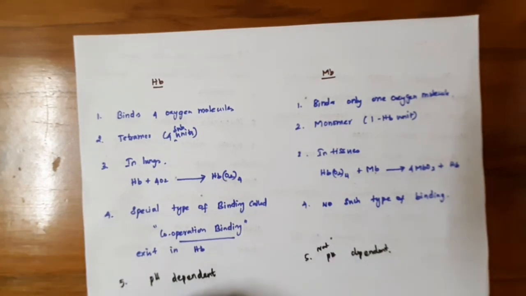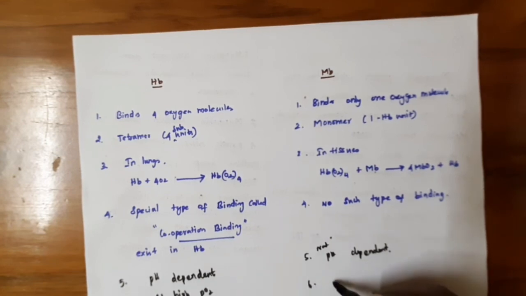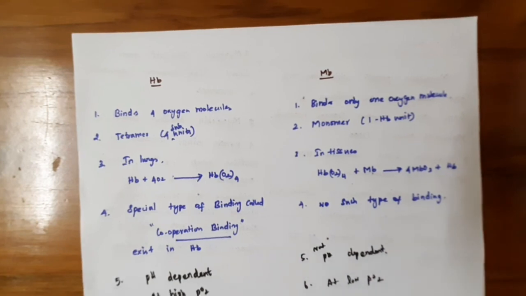Hemoglobin binds oxygen at high partial pressure of oxygen, while myoglobin binds oxygen at low partial pressure of oxygen.